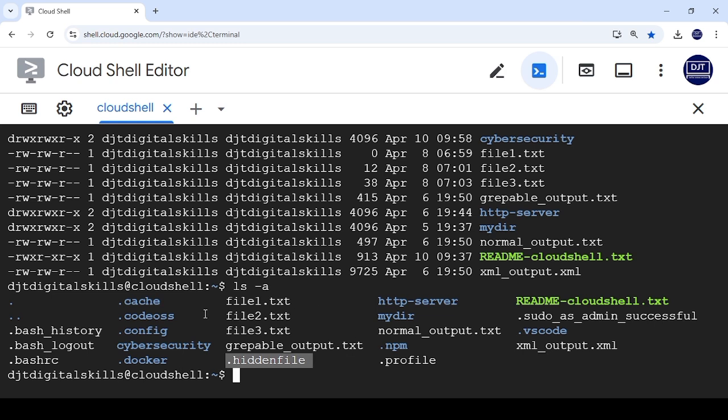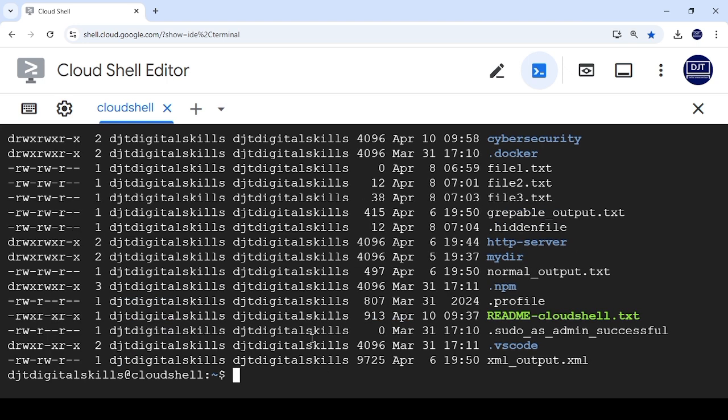You can see all of the files we created, including hidden files. That's why you use ls and small letter a hyphen. There's another one, ls and small letter l and a. This one will combine the long format with showing all the files all together.